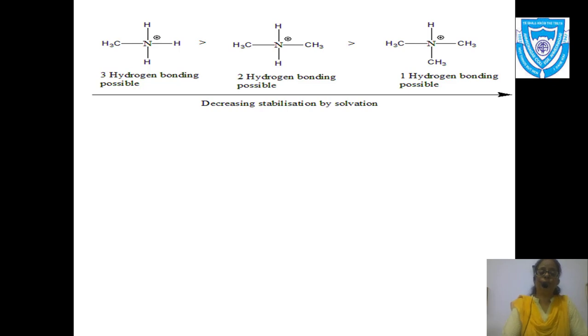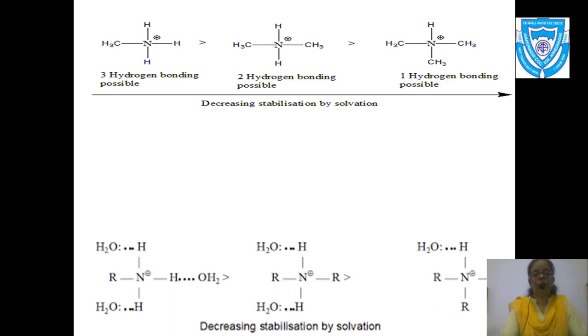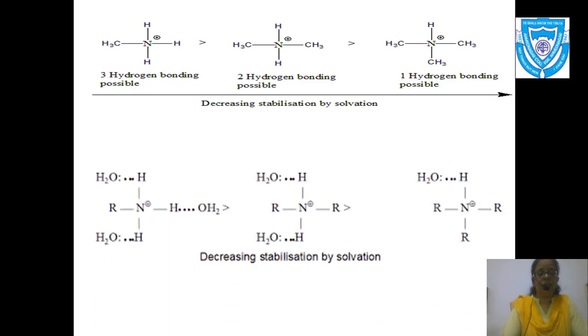Now see the next structure. This primary amine, if you see nicely, forms 3 hydrogen bonds with water. So it is more stabilized and solvated, I mean to say.